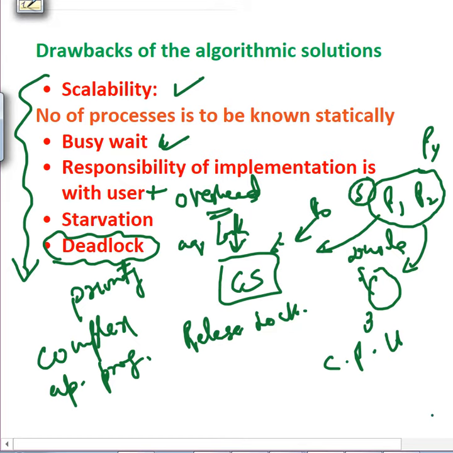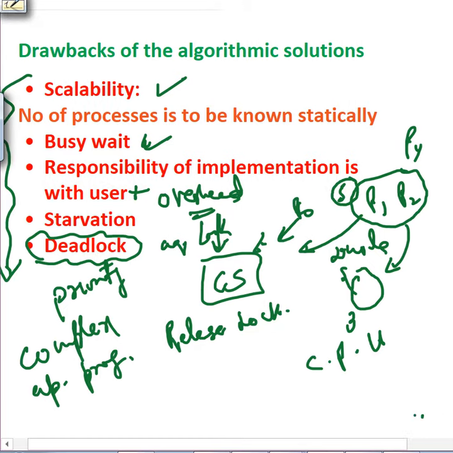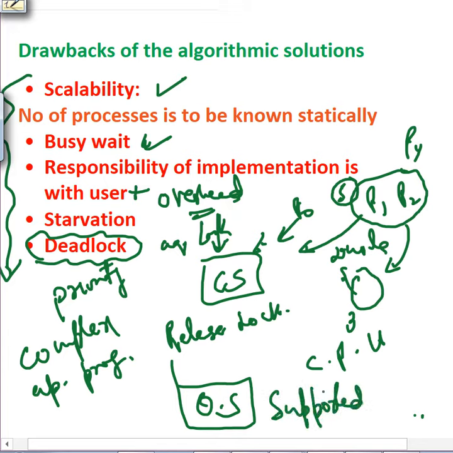This time around we take the OS into confidence. We are trying to use OS supported solutions, at least to remove some of the drawbacks, and for that we have what is called a semaphore.